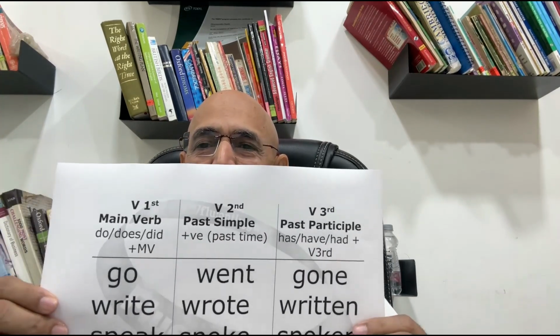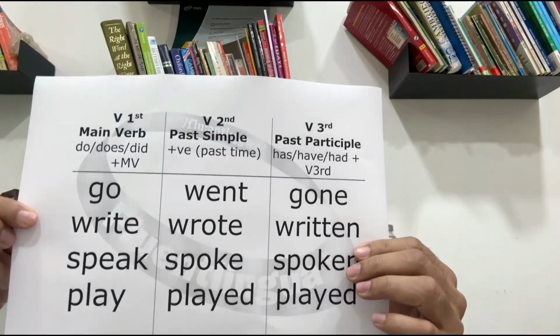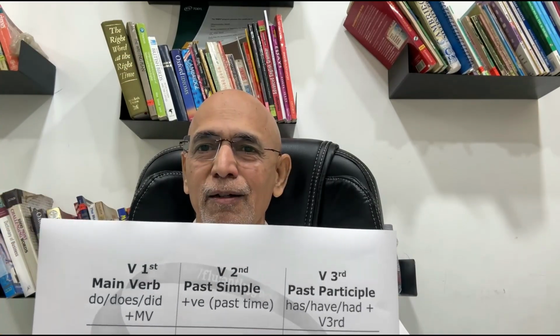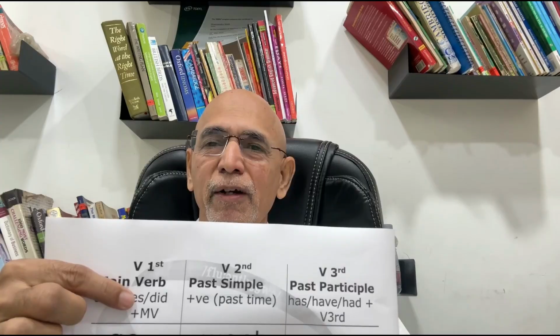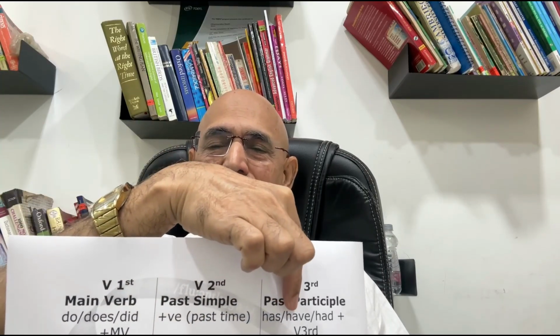Hi everyone, let's study the three forms of verbs: the main verb, the infinitive form, the past tense form, and the past participle. Many users of English are not sure when to use what particular form. So let's study them systematically.